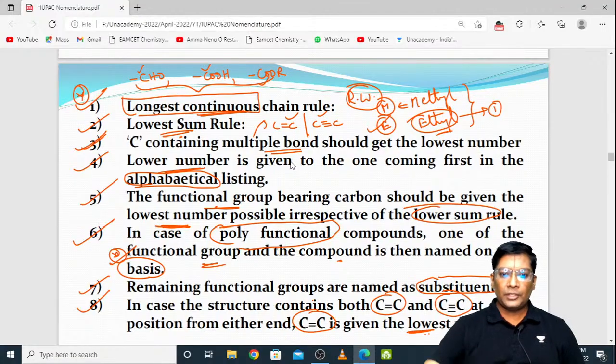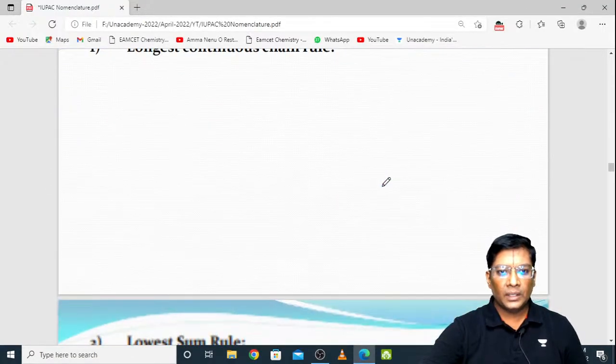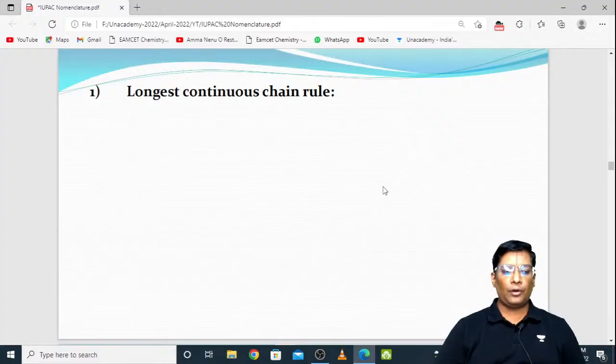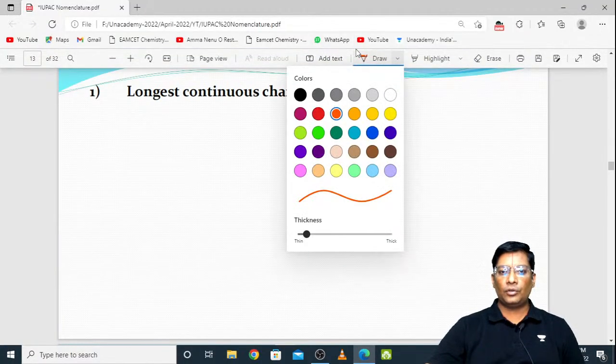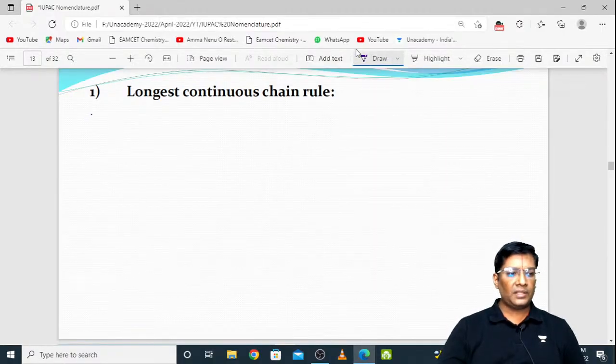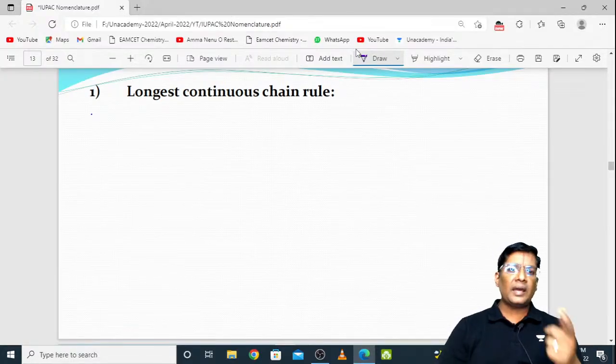Right. Coming to our examples. See here, the longest continuous chain rule. So how can you identify whether it is the longest continuous chain or not? I am giving some important examples to you. Listen carefully. Out of which you need to choose the longest. Already I have given this in the last class, the complete details about this.